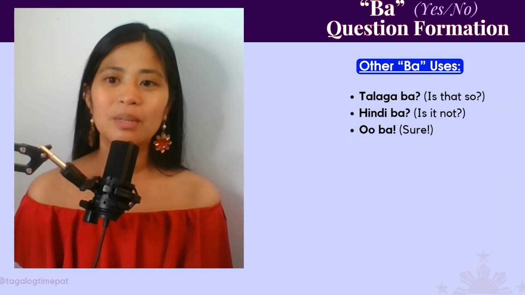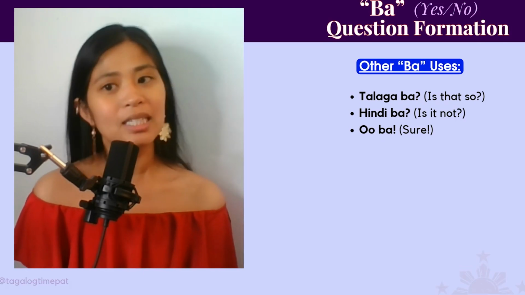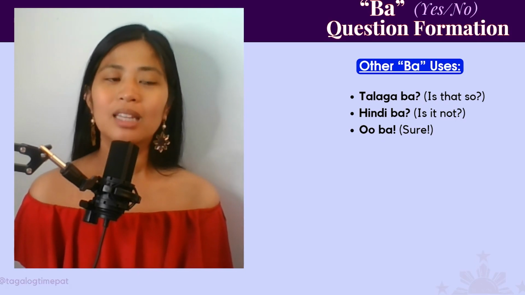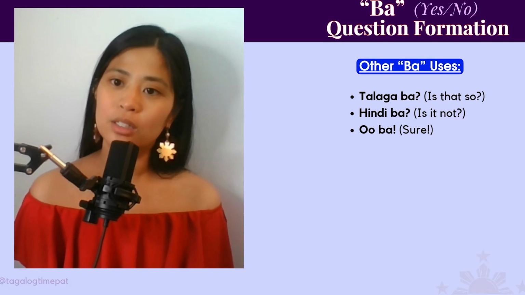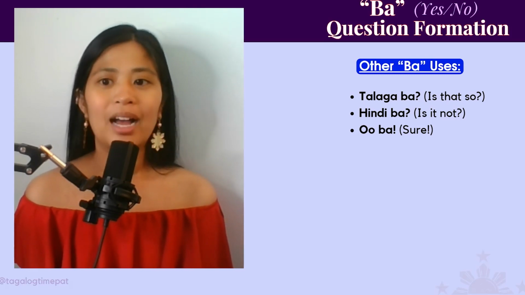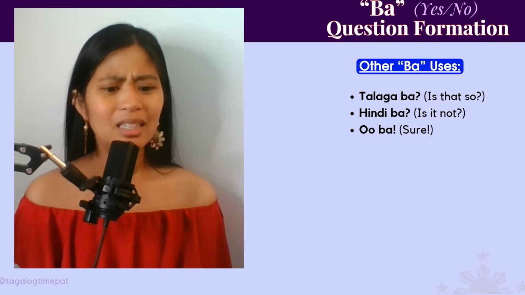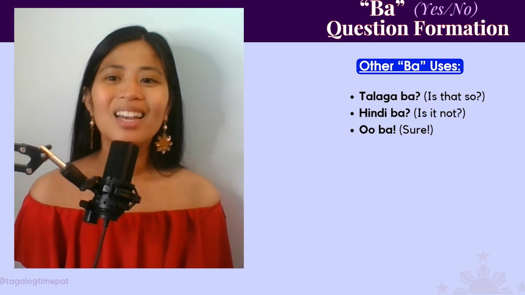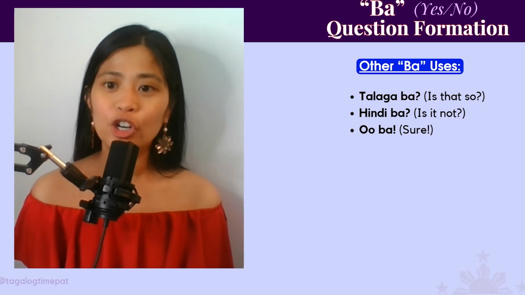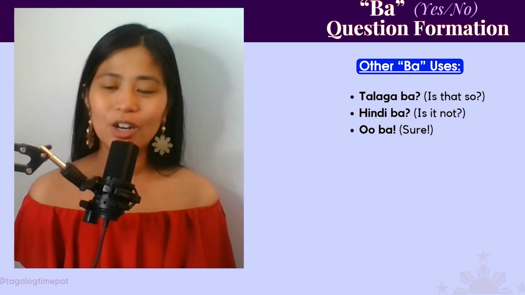So now here are just some other ba uses. Talaga ba means, is that so? Talaga means really. And when you add ba, it means, oh, really? Is that so? Hindi ba means, is it not? So it's like, hey, these are not the right tickets. And you're like, hindi ba? And then oo ba means sure. Like, hey, do you want to come with me? Oo ba? Okay, sure.